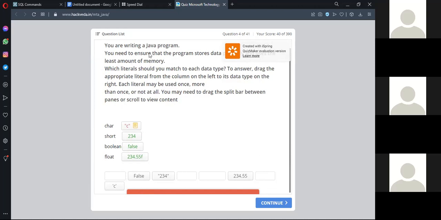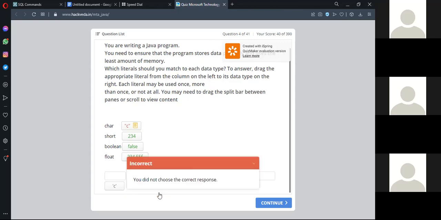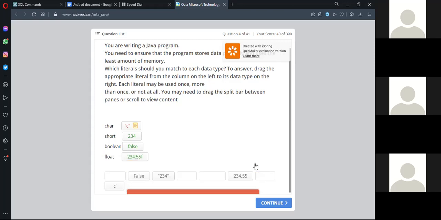Just try once, drag, click on the C, not this one, correct. Bring it down. Is it working? Okay, click on this red bar. Yeah, correct. Close it. Have you refreshed it? When you refresh it, are you getting the same options?